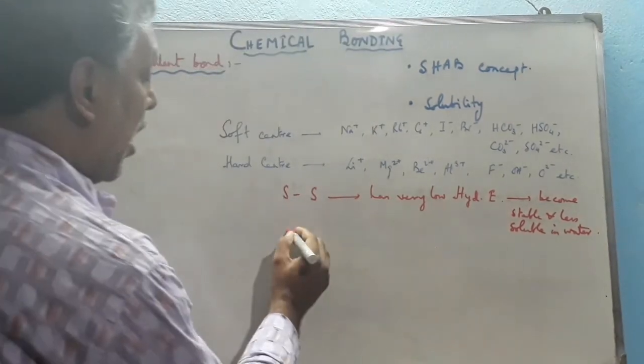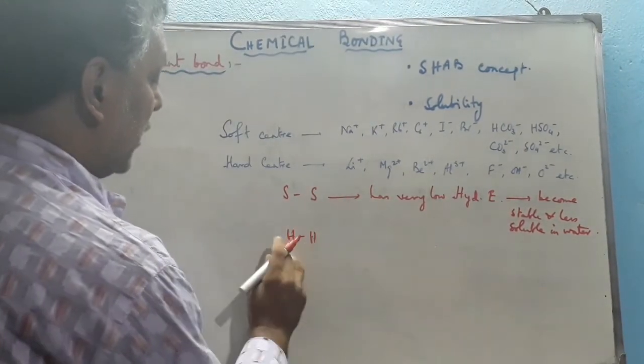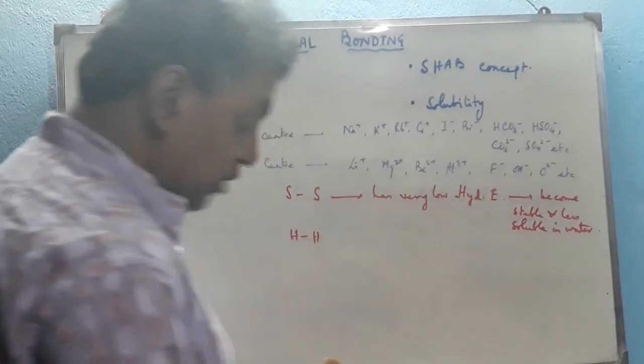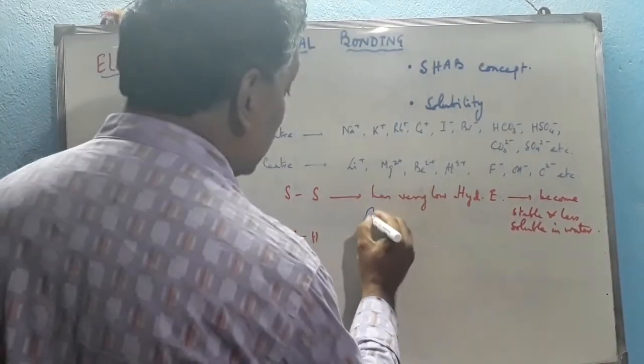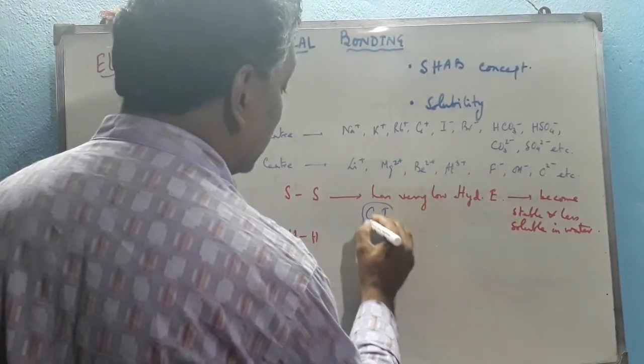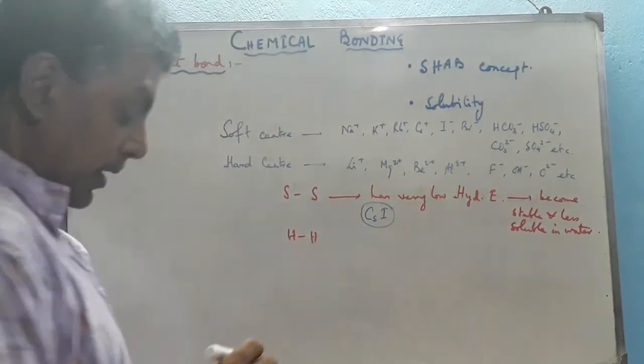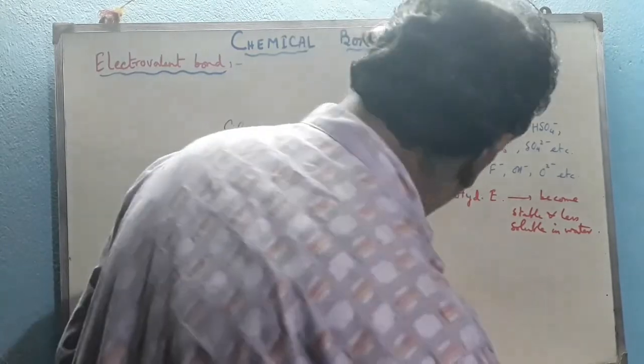Again, hard combination. An example of soft combination is cesium iodide. Both these ions are soft, so its solubility in water is very low.